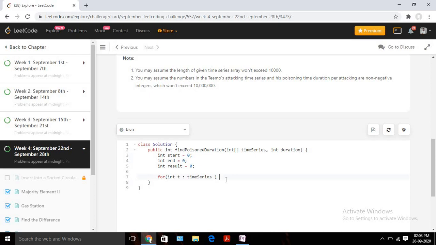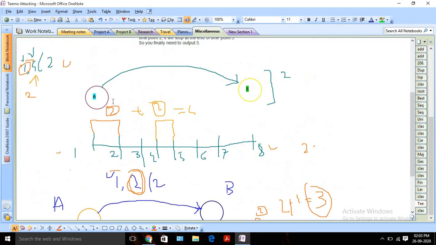So our first condition should be: I will check the end time against the current timestamp. If t is greater than my end, what does that mean? Suppose in this case I know that 2 is ending here. Suppose I am here at 4, so I know 4 is my next starting time, but I will check whether my previous action has already ended or not.